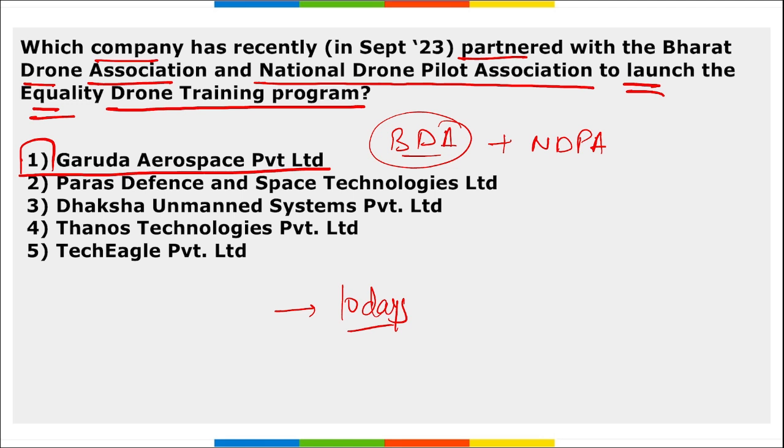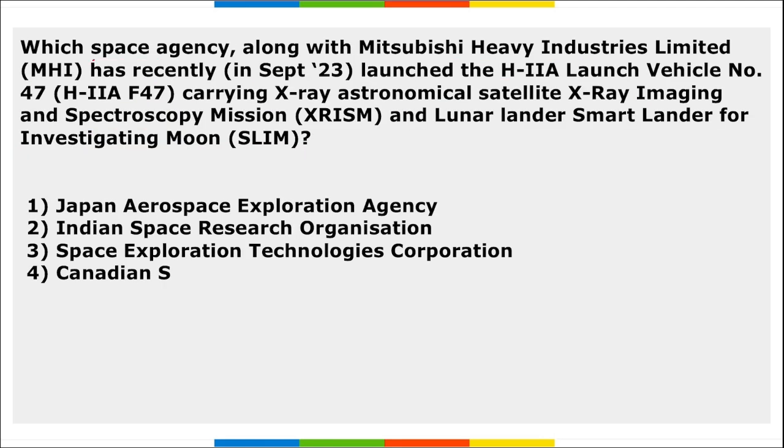Next, which space agency along with Mitsubishi Heavy Industries Limited recently launched H-IIA launch vehicle number 47, that is H-IIA F47, carrying X-ray astronomical satellite X-ray imaging and spectroscopic mission, that is XRISM, and SLIM.